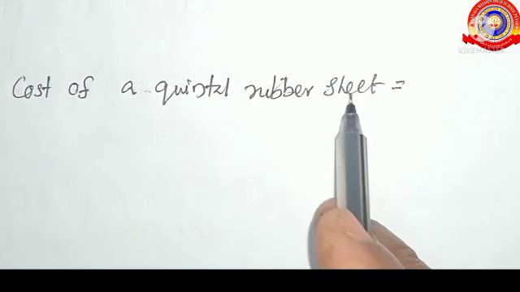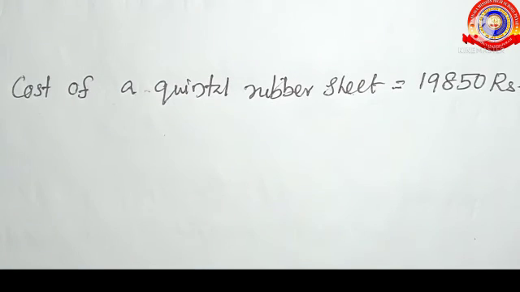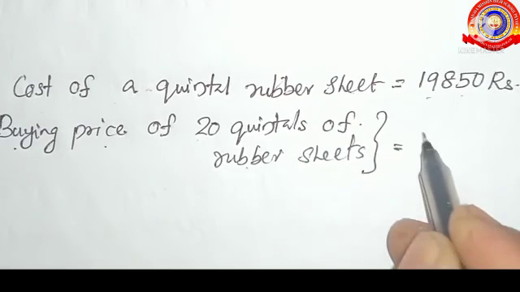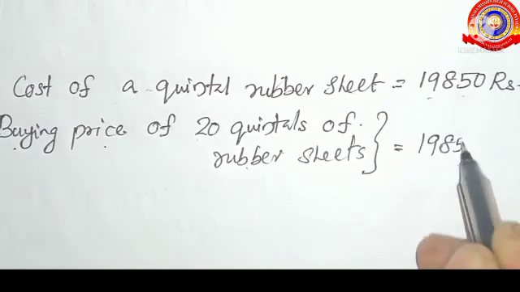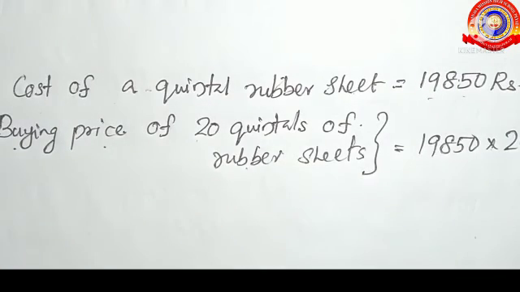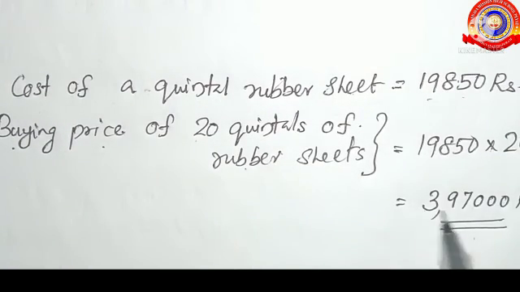In the question it is given that the cost of a quintal of rubber sheets is equal to 19,850 rupees. Buying price of 20 quintals of rubber sheets is equal to 19,850 into 20, which is equal to 3,97,000 rupees.